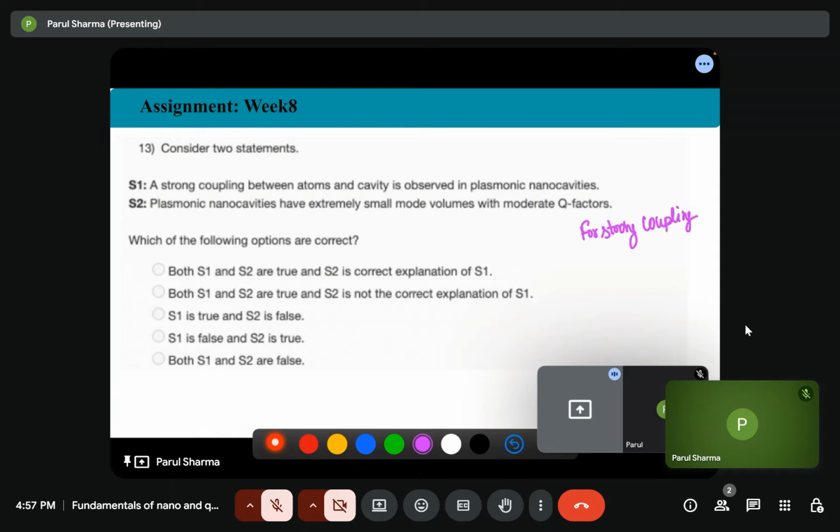we have to have small mode volume and high Q factor. These two conditions we can fulfill in case of plasmonic nanocavities. So both the statements S1 and S2 are true, and S2 is the correct explanation of S1. So option A is correct.